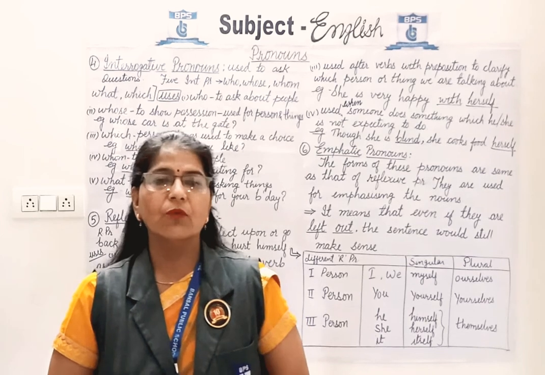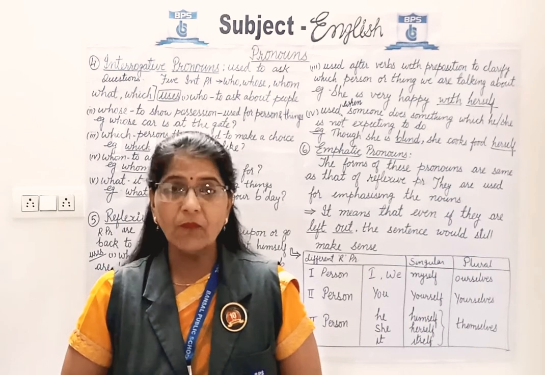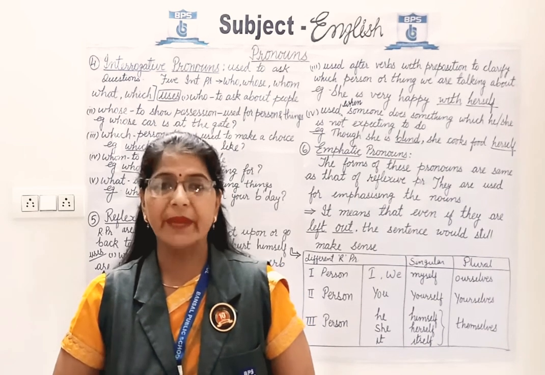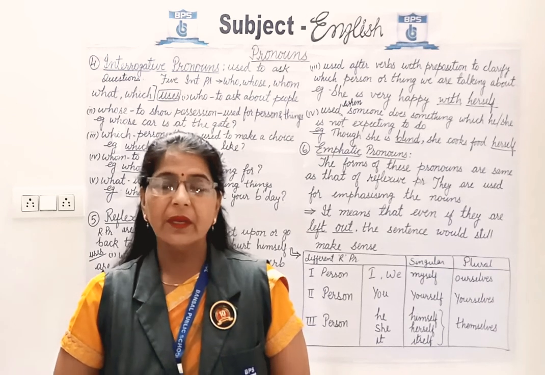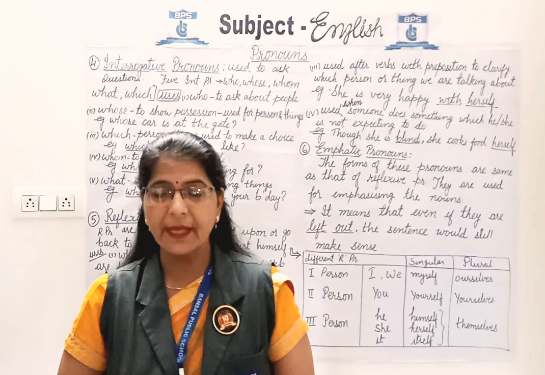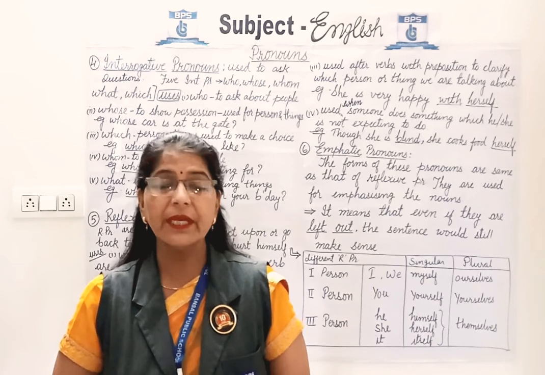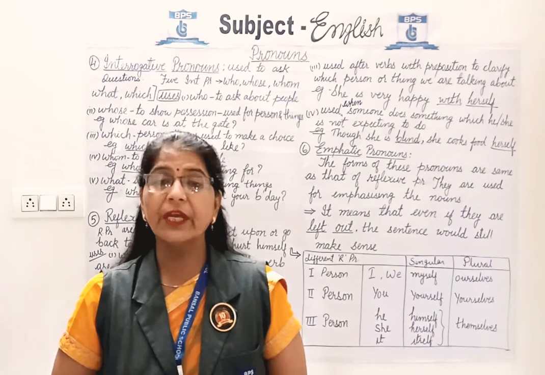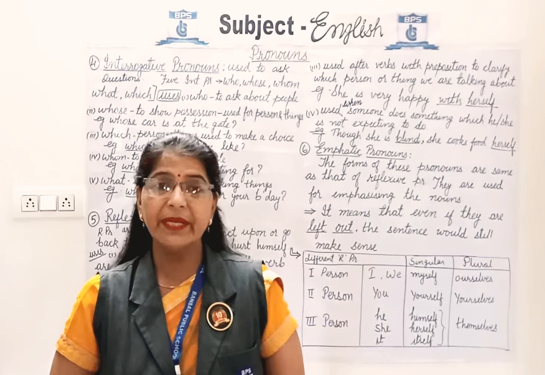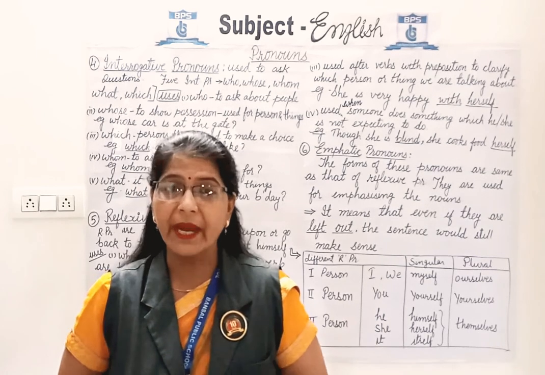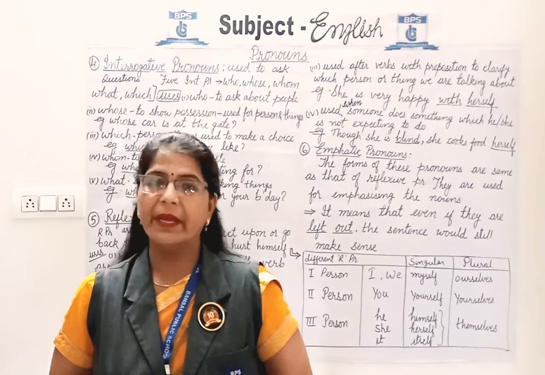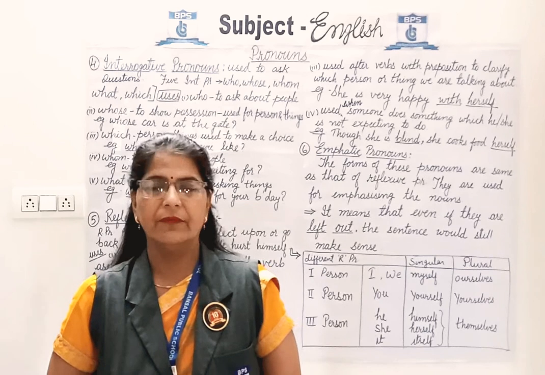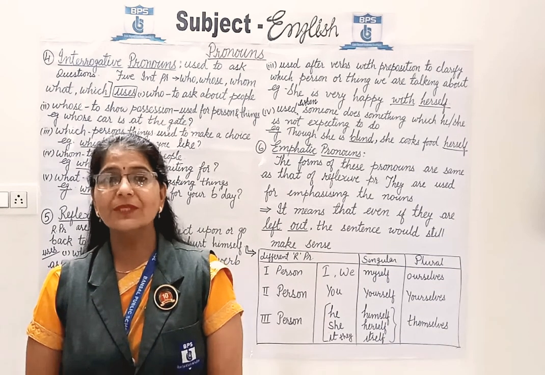Now next use is it is used when someone does something which he or she is not expecting to do. I repeat it. Example, though she is blind, she cooks food herself. It means she is blind. Being blind, still she is cooking the food by herself. Now we can say, though she is blind, she cooks the food herself. Hope the uses of reflexive pronouns are clear to you.